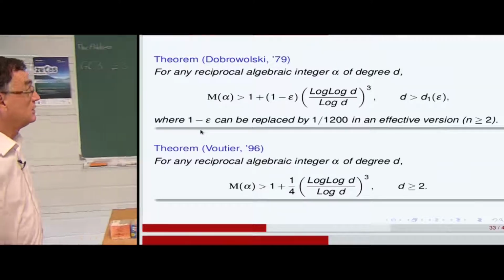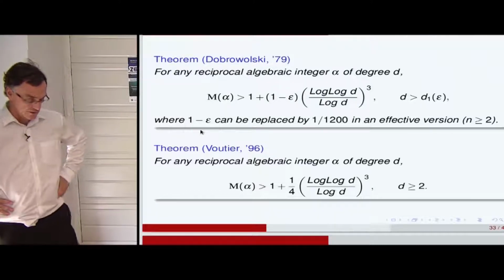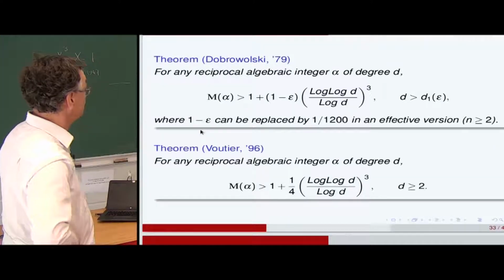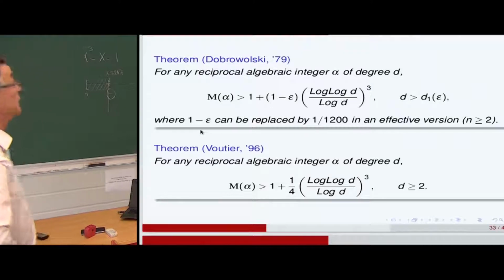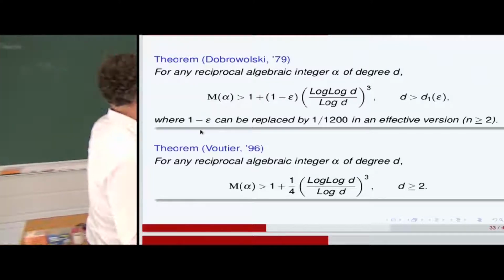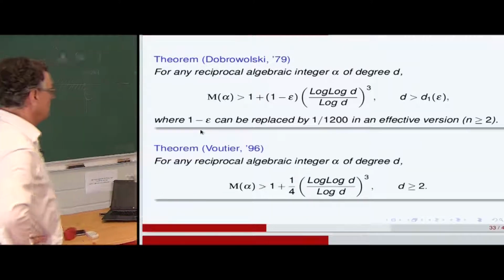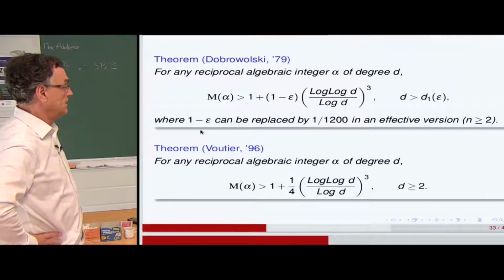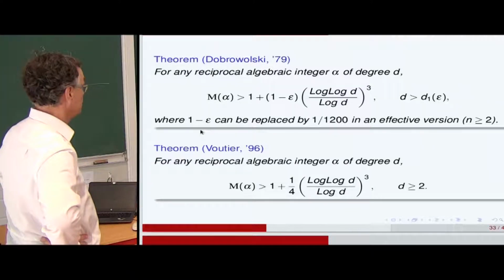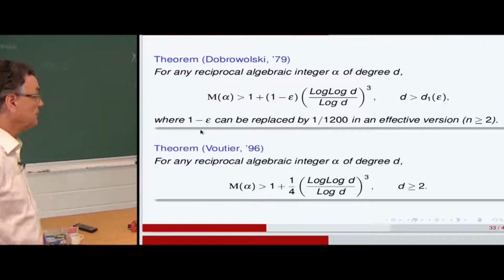So André Schinzel, 20 years after, has reinvestigated this theorem of Dobrowolski to show that it's almost possible to put 1 instead of 1 divided by the constant 1,200. So he wrote 1 minus epsilon, and the term after is the power 3 of the log of the degree, the true degree, divided by the log d. But when you write 1 minus epsilon, it becomes non-effective.